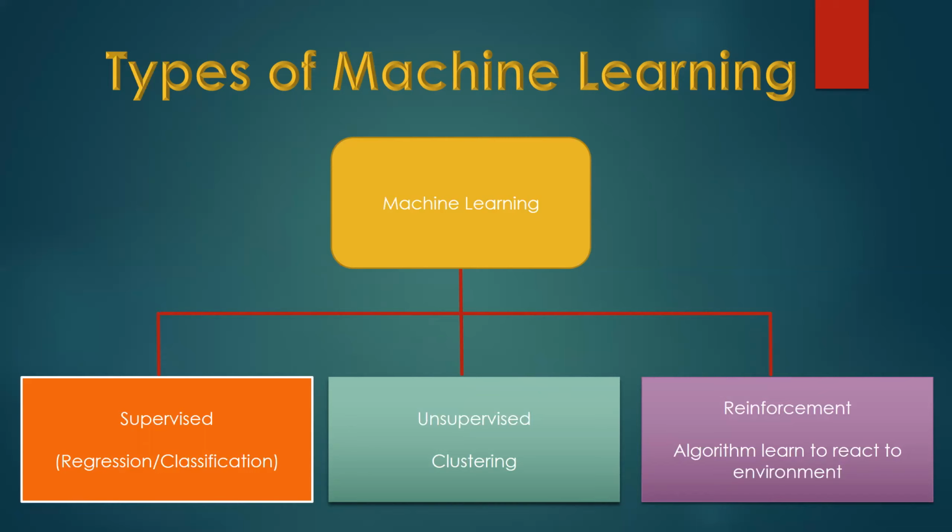In unsupervised learning, there is clustering. Reinforcement says that the algorithm learns from reinforcement. Reinforcement is a kind of thing where the machine will itself learn from the previous output how to react to the future input based on the output data, so that the machine will be able to learn by itself. That is known as reinforcement.